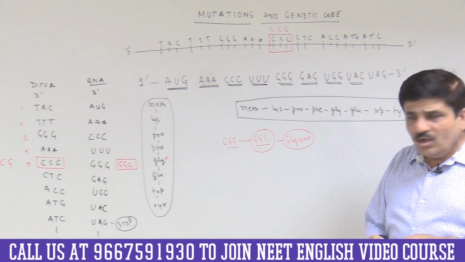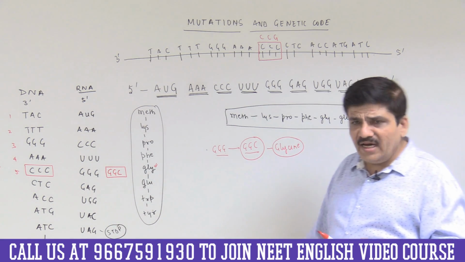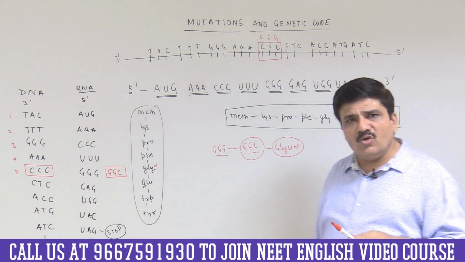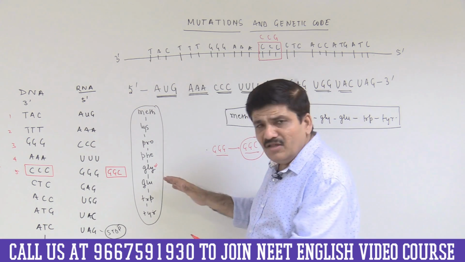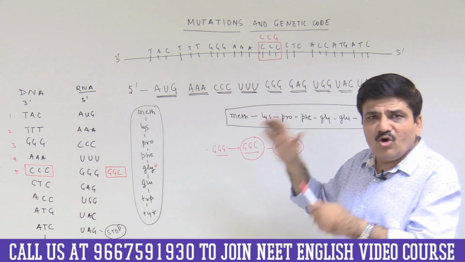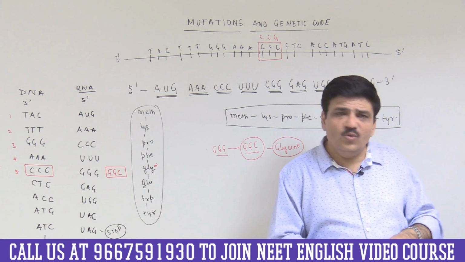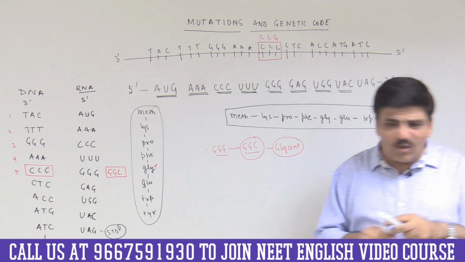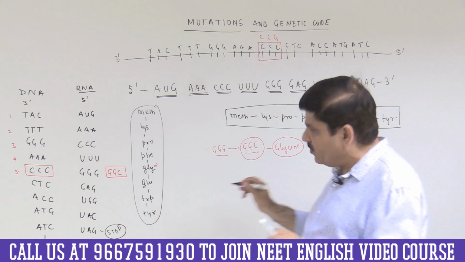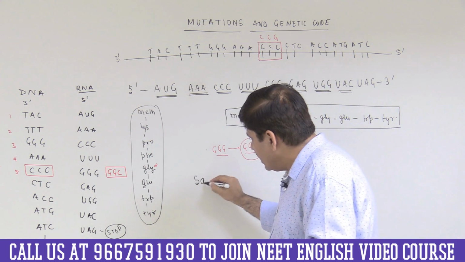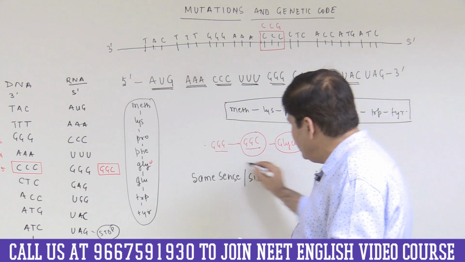So this particular codon also codes for glycine, and therefore this amino acid remains here, and the peptide would not be changed at all. So there has been a mutation, a change in the sequence of the nucleotide, a corresponding change in the sequence of the codon, but the change was in the third base of the codon that resulted in the same amino acid getting incorporated into the peptide, and therefore there is no effect of this mutation. Now you can understand that this is a point mutation. This type of point mutation is called a same sense mutation, and sometimes also called a silent mutation.